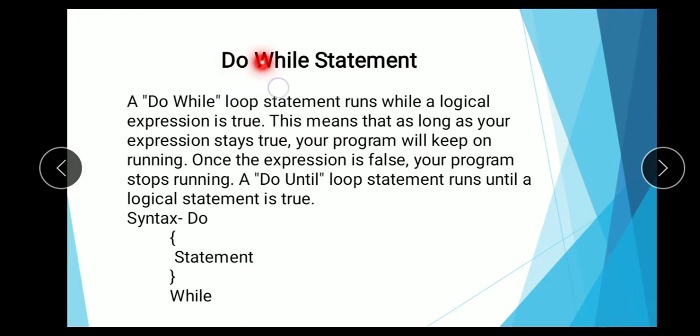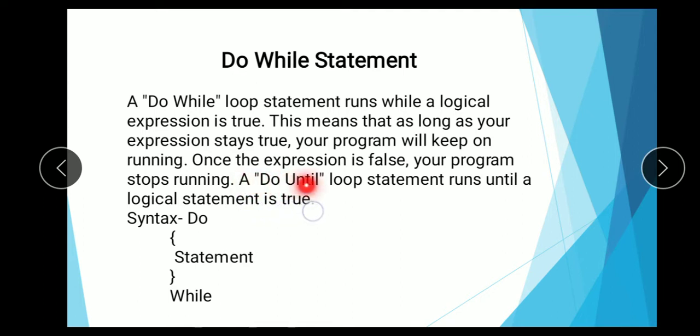First one, do while statement. A do while loop statement runs while a logical expression is true. This means that as long as your expression stays true, your program will keep on running. Once the expression is false, your program stops running.